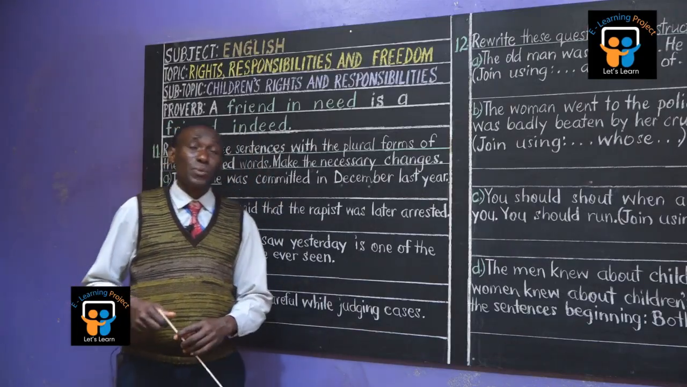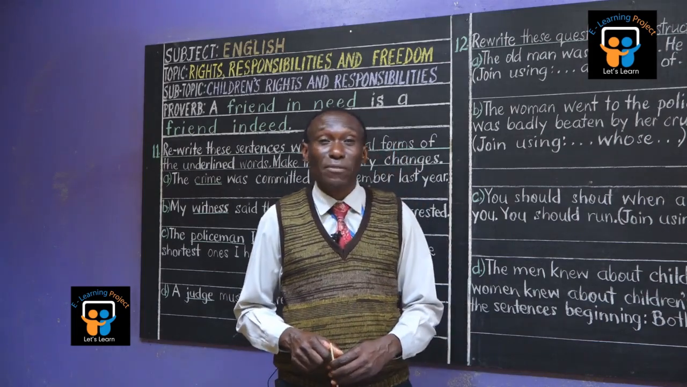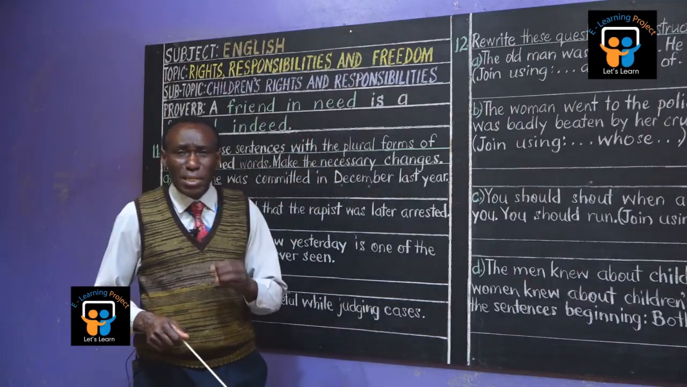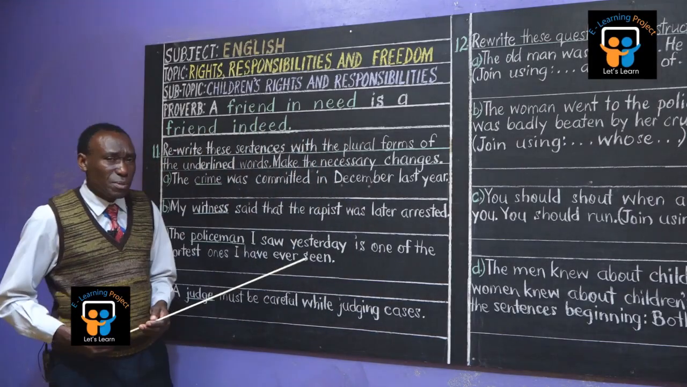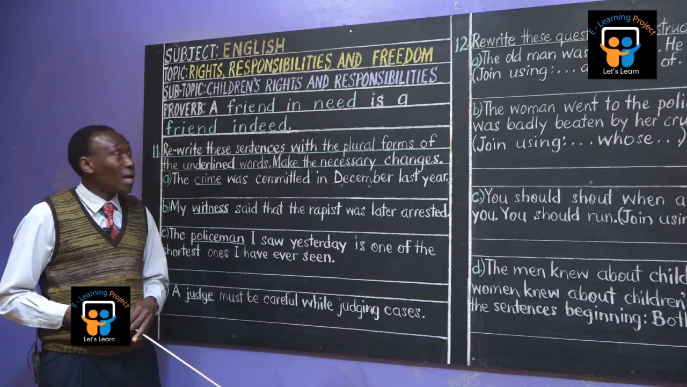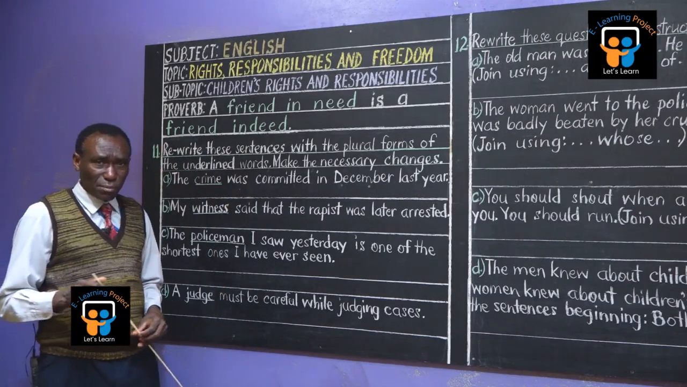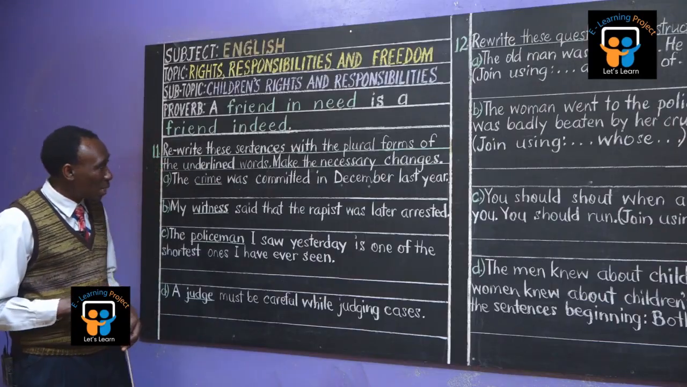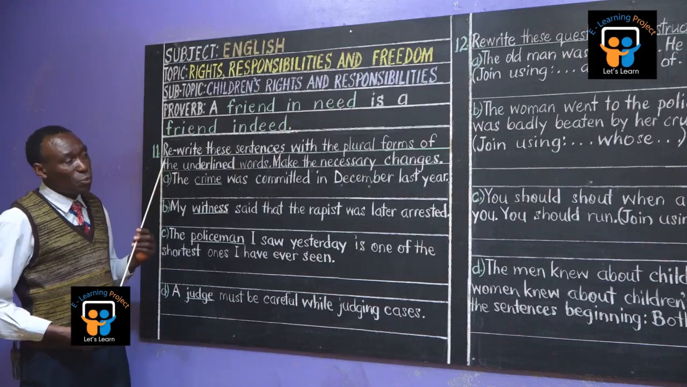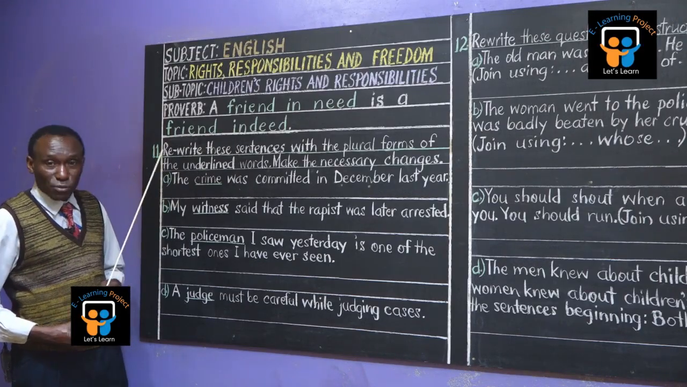This is the E-Learning Teachers Project Uganda Limited, and I'm Teacher Baruli Aderi Enoch, taking you in English language. We are dealing with children's rights and responsibilities, the subtopic, under rights, responsibilities, and freedom. We want to look at number 11, since we've just ended number 10, where there's rewriting, after which we shall also deal with number 12.